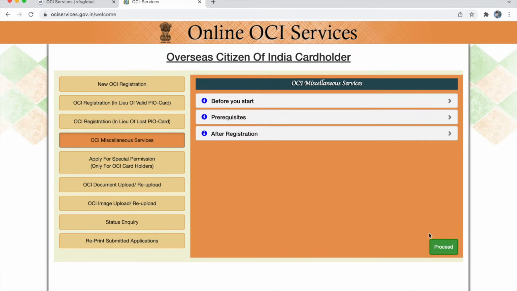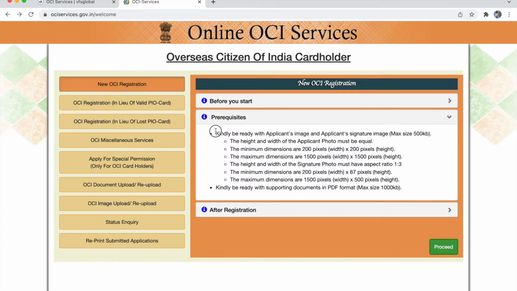Now let's start filling the application form. Before you start your application, please be ready with your applicant's image and applicant's signature image. Applicant's image is nothing but your passport size image. Applicant's signature image is the signature of the applicant which you sign on a white paper and take a digital copy of. These 2 images have to be in JPEG or JPG format and the maximum size of these images should be 500 KB, and here they have mentioned the height and dimensions of your images. Please go through this. I have already made a separate video on how to edit your applicant's image or signature image. I'll provide the link for that video in the description below.